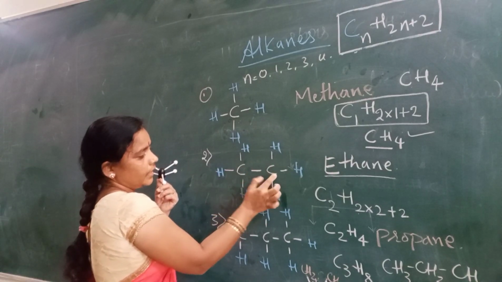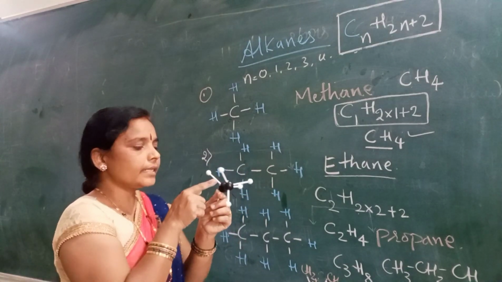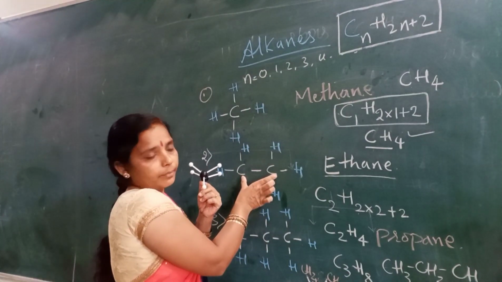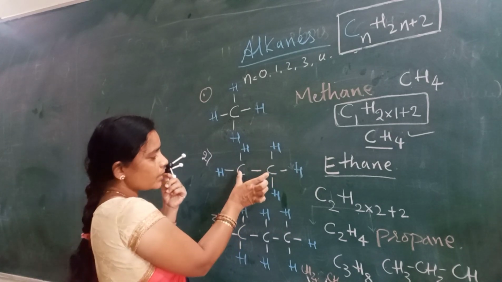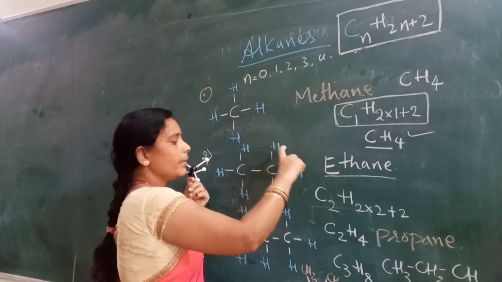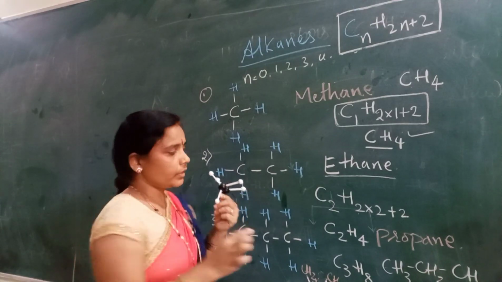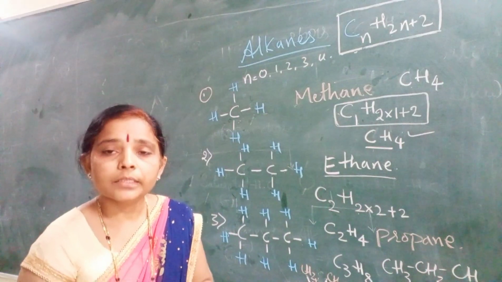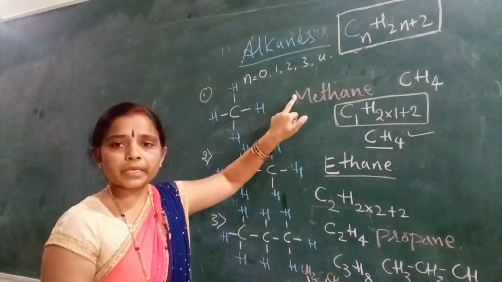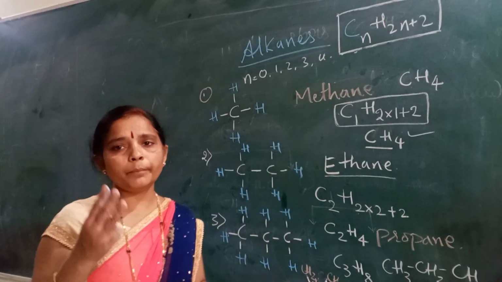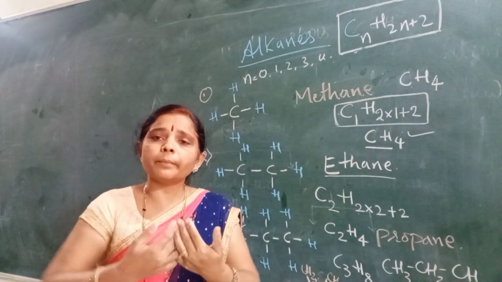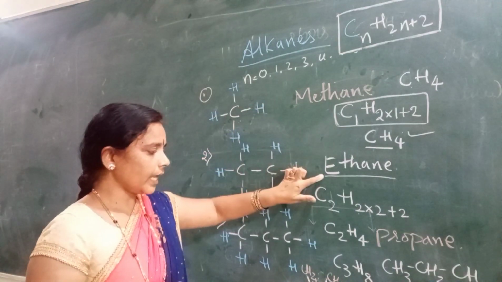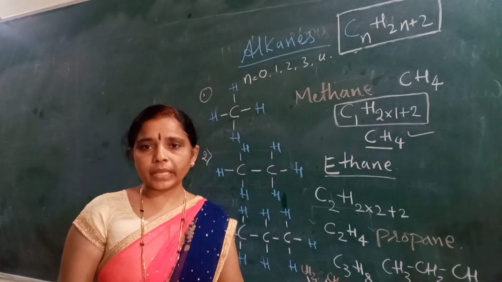See, in between these 2 carbon atoms there is a common bond. That bond is called a common bond between the 2 carbon atoms. If this is a common bond, the remaining 3 bonds can combine with hydrogen atoms. So the second is ethane, the first member is methane, the third member is propane, and the fourth member is butane. So methane, ethane, propane and butane.